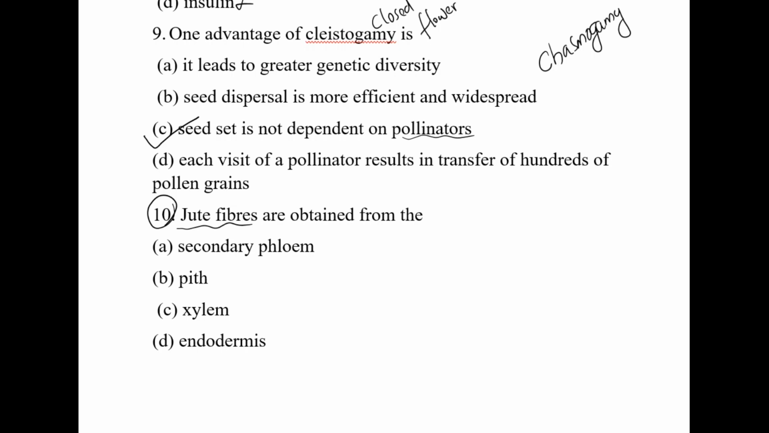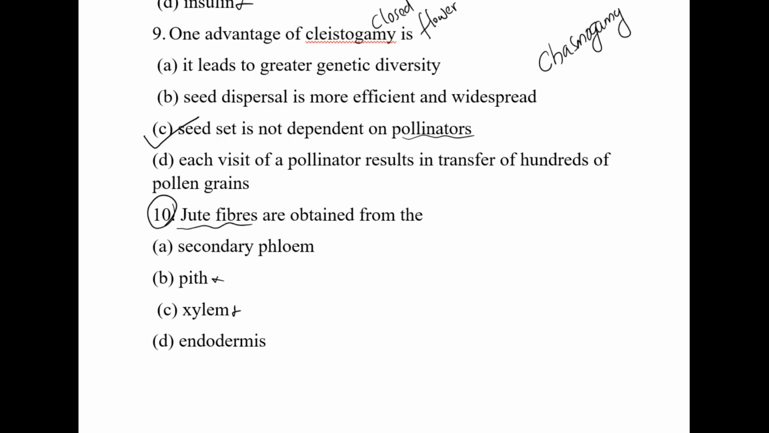Secondary phloem, pith, xylem, endodermis. So in these options, definitely not pith. What is the pith? It is the innermost part of a stem, root, anything. When we take a transverse section, we can see the different types of tissue: the epidermal tissue, cortical region. Then the central part is the stele. In the stele, we can see the pith. So pith is made up of simple parenchymatous cells, and it will not come as the answer. Then what is xylem?